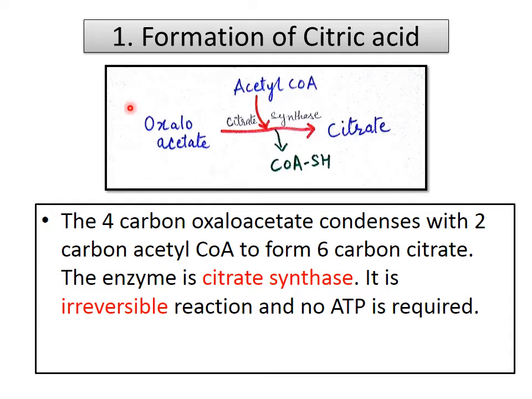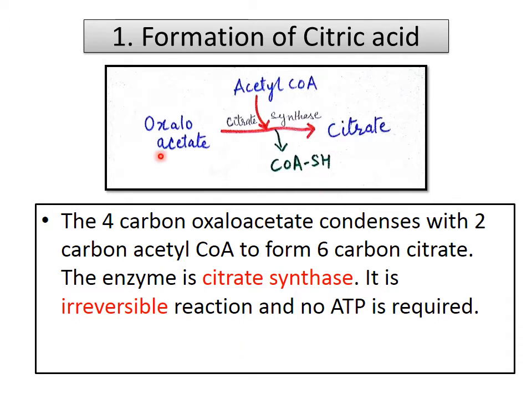TCA cycle. The first step of the TCA cycle is oxaloacetate and acetyl coenzyme A; they both condense to form citrate, and coenzyme A is removed. The enzyme is citrate synthase, and this is an irreversible reaction, and here there is no generation of ATP.